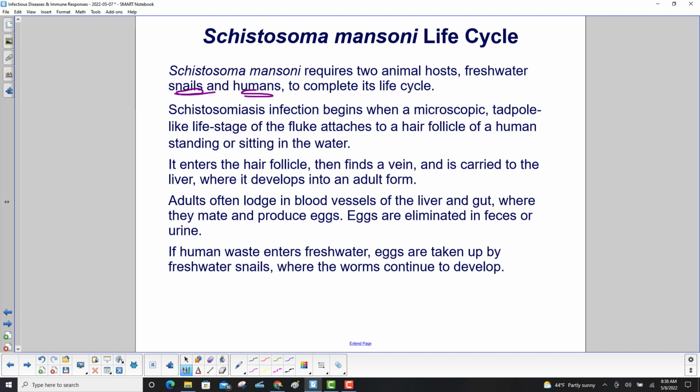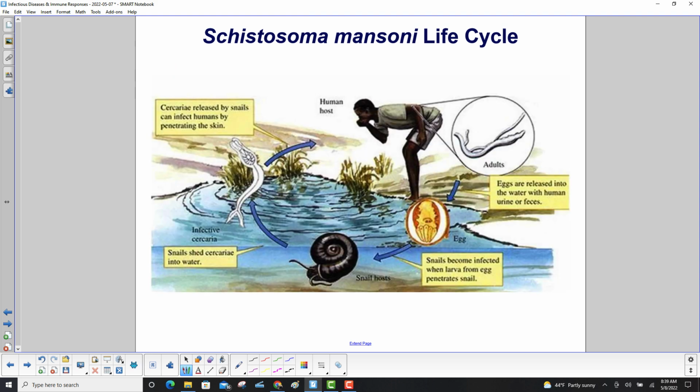If human waste enters freshwater, eggs are taken up by freshwater snails where the worms continue to develop. Here's the life cycle of the Schistosoma mansoni. Let's start with the human host here. The adults live inside the human in the gut. They lay eggs, which come out in feces or urine. That then infects the snails, where they grow to a tadpole-shaped-like creature over here, and they leave the snails, and then they come in through human hairs back into the human.